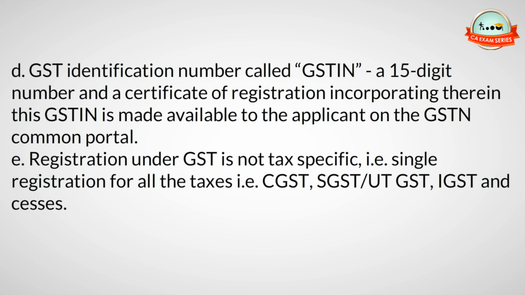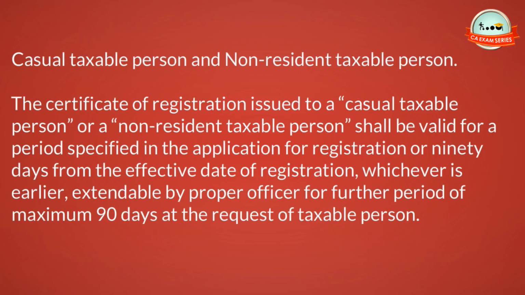D. The GST identification number, called GSTIN, is a 15-digit number, and a certificate of registration incorporates it. This GSTIN is made available to the applicant on the GSTN Common Portal. E. Registration under GST is not tax-specific, that is, a single registration for all the taxes, that is CGST, SGST, UTGST, IGST and cesses.